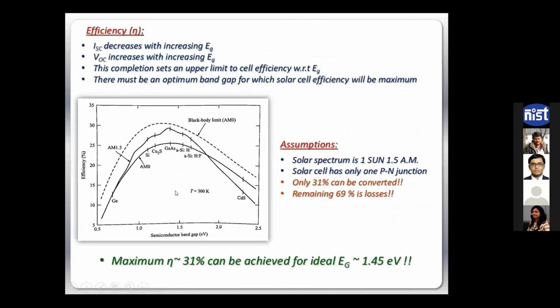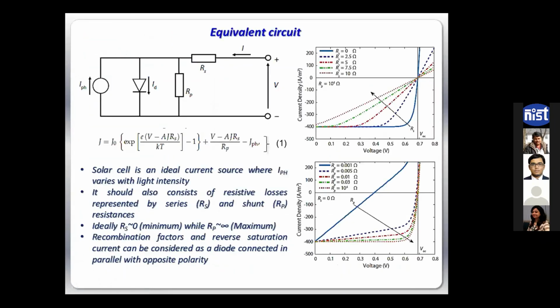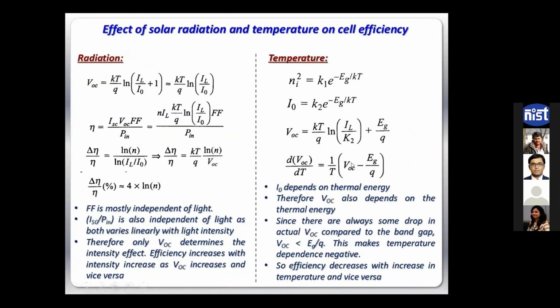So if you use that same concept in this equation, we can say that in the real world, VOC is always lower than Eg. So this term as a whole comes negative. So dVOC/dT, the temperature variation of open circuit voltage, is always negative in the real world. That means if I increase the temperature, I will decrease the VOC. Okay, thank you for your response.